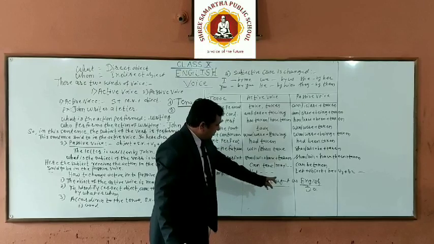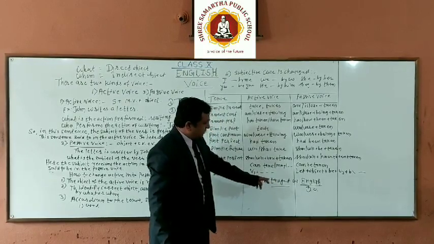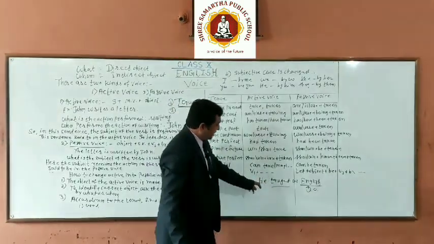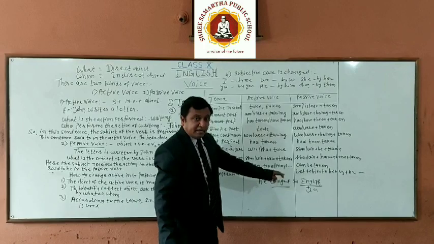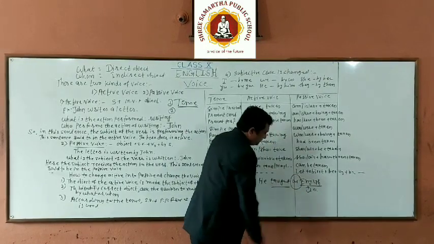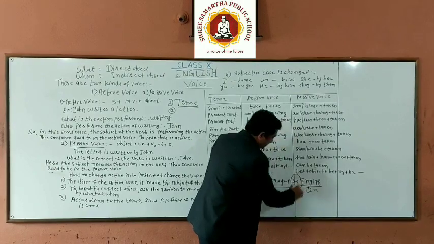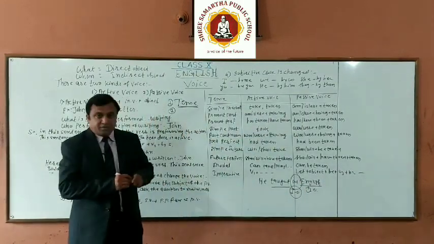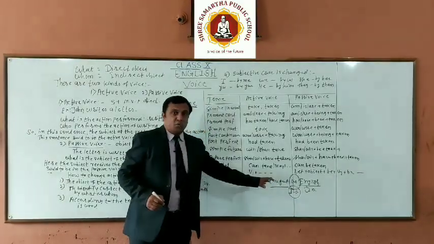Whom did he teach English? To whom? To whom did he teach English? So here us. So us is the indirect object. So you can identify the correct object by asking the question.